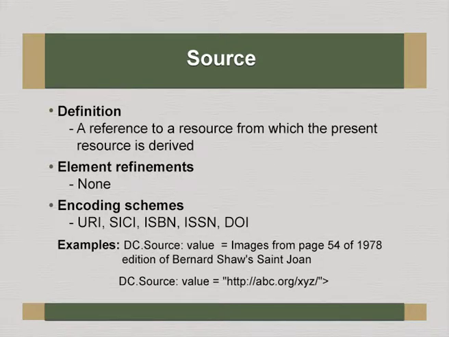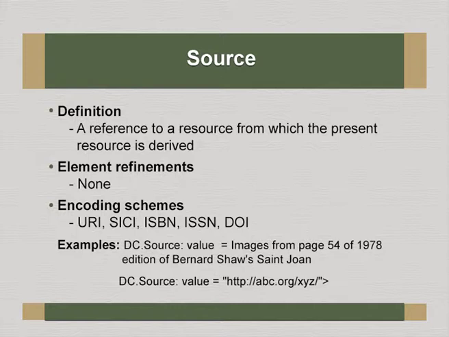Source, a reference to the source from which the present resource is derived. The element refinement is none, but the encoding scheme is URI, ISBN, ISSN like that. You can see images from page 54 of the 1978 edition of Bernard Shaw's Saint Joan, that is the actual source.